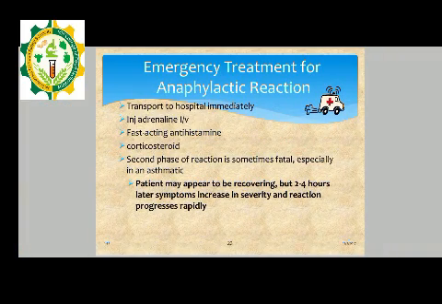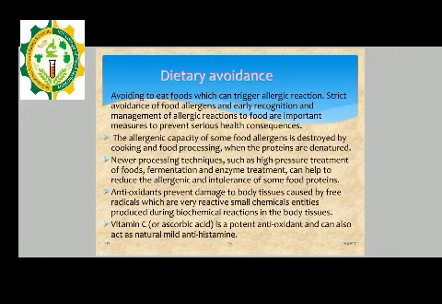In case of an emergency when an anaphylactic reaction shows, first of all we transport the patient to the hospital immediately. After that we have to give a fast-acting antihistamine. We have to give a corticosteroid. The second phase of this reaction is sometimes very dangerous, especially in an asthmatic patient. The patient may appear to recover, but 2 to 4 hours later symptoms increase in severity and the reaction progresses rapidly.